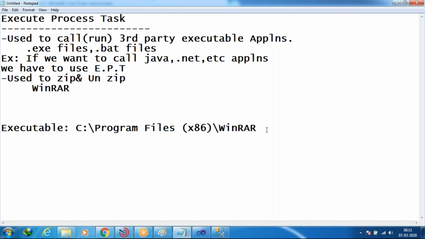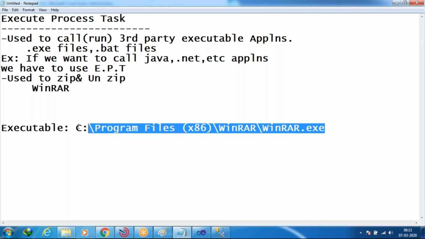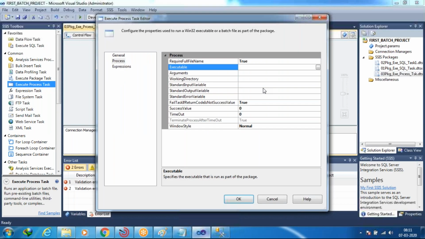So this is the folder name. Inside this the executable file is there. So again, WinRAR.exe you have to take. So this is the file path you have to give. Yes, I'm going to copy this one and give it here with Control V. Just copy and paste the path here.